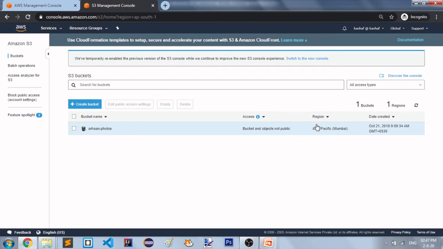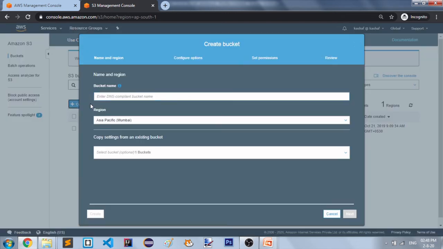The region for this bucket: my bucket is in the Asia Pacific Mumbai region, and you can see the date created, the timestamp of when I created this bucket. Here you can see the total number of buckets. Right now I have only one, so there is one bucket and one region. Here are some different options. The first is create bucket. So I am going to create a bucket.